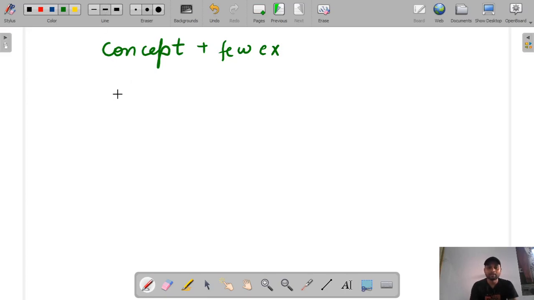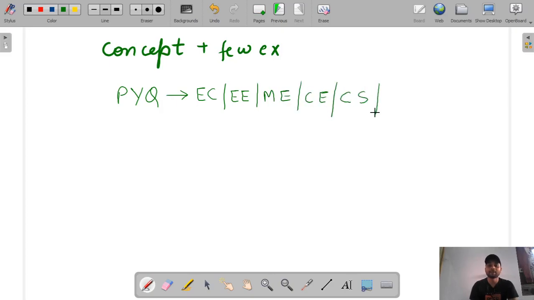For mathematics you need to solve the previous year questions of all the branches, like ECE, electrical, mechanical, civil, computer science, IT. If you solve all the previous year questions of all these branches, sometimes it is not possible to solve all 6 branches, but at least you try for 3 or 4 branches, because mathematics is something, if you practice more you will get more marks.